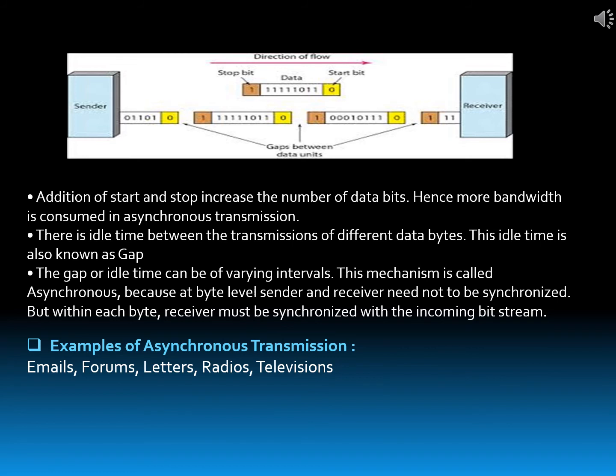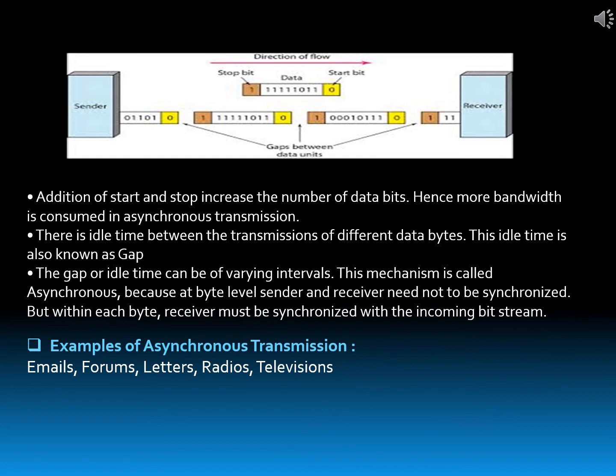Addition of start and stop bits increases the number of data bits. Hence, more bandwidth is consumed in asynchronous transmission. There is idle time between the transmissions of different data bytes. This idle time is known as gap. Now in this picture, you can see the gaps between data units. The gap or idle time can be of varying intervals.